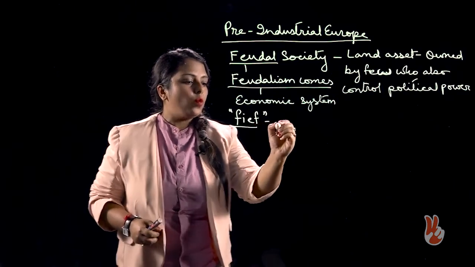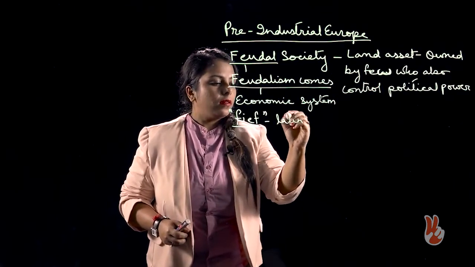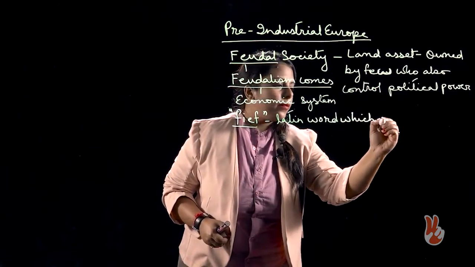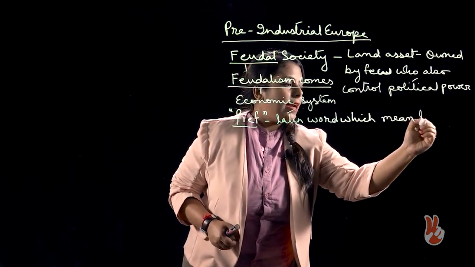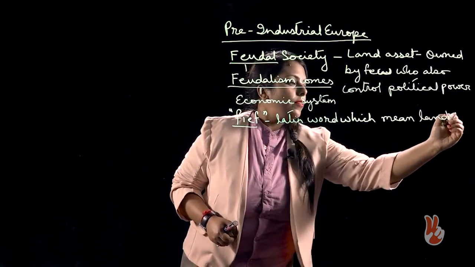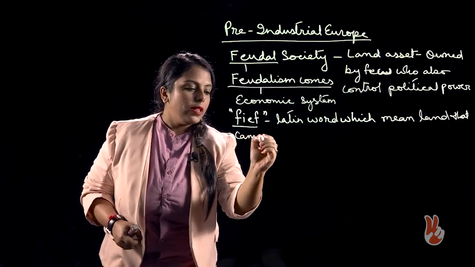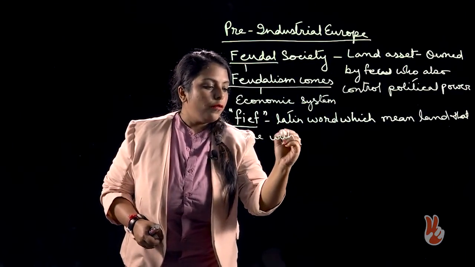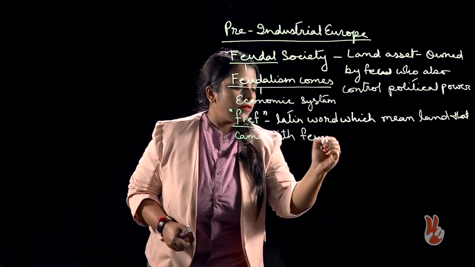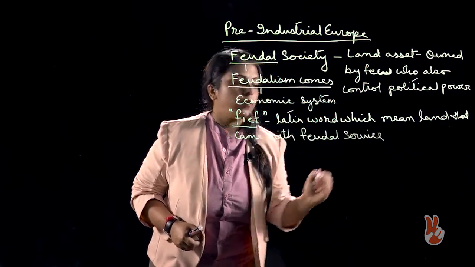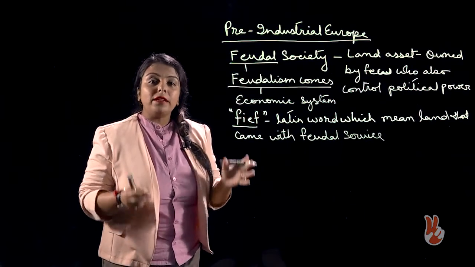It is a Latin word which means land that came with feudal service. Okay. So, fief meant land.